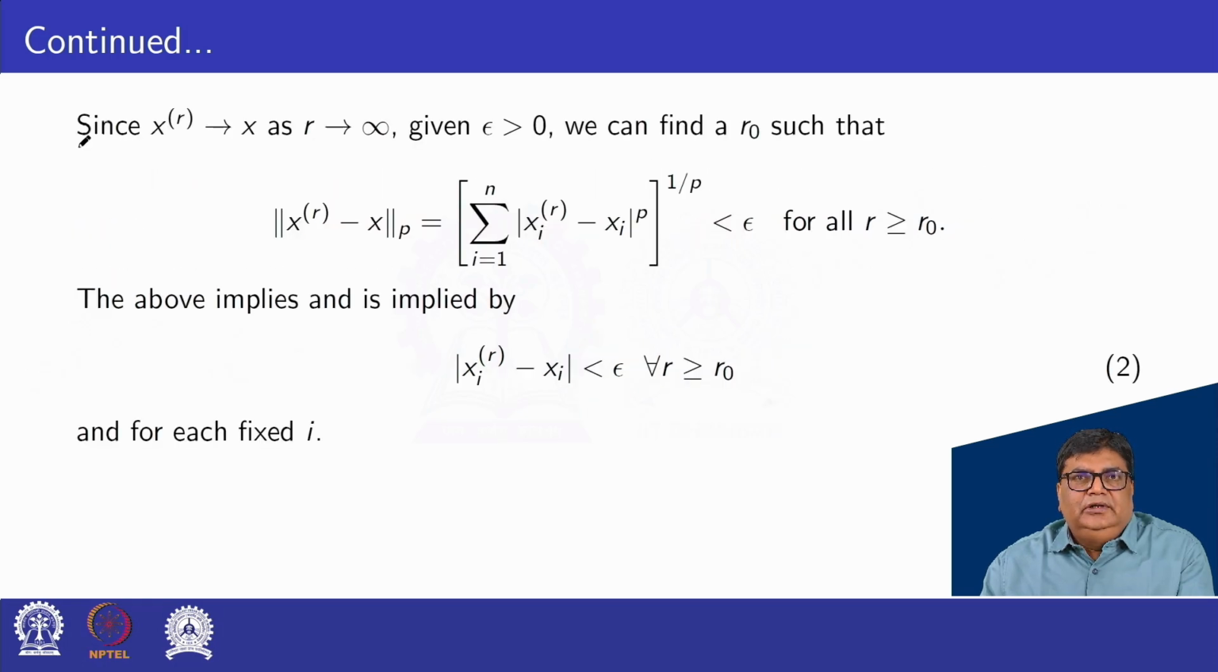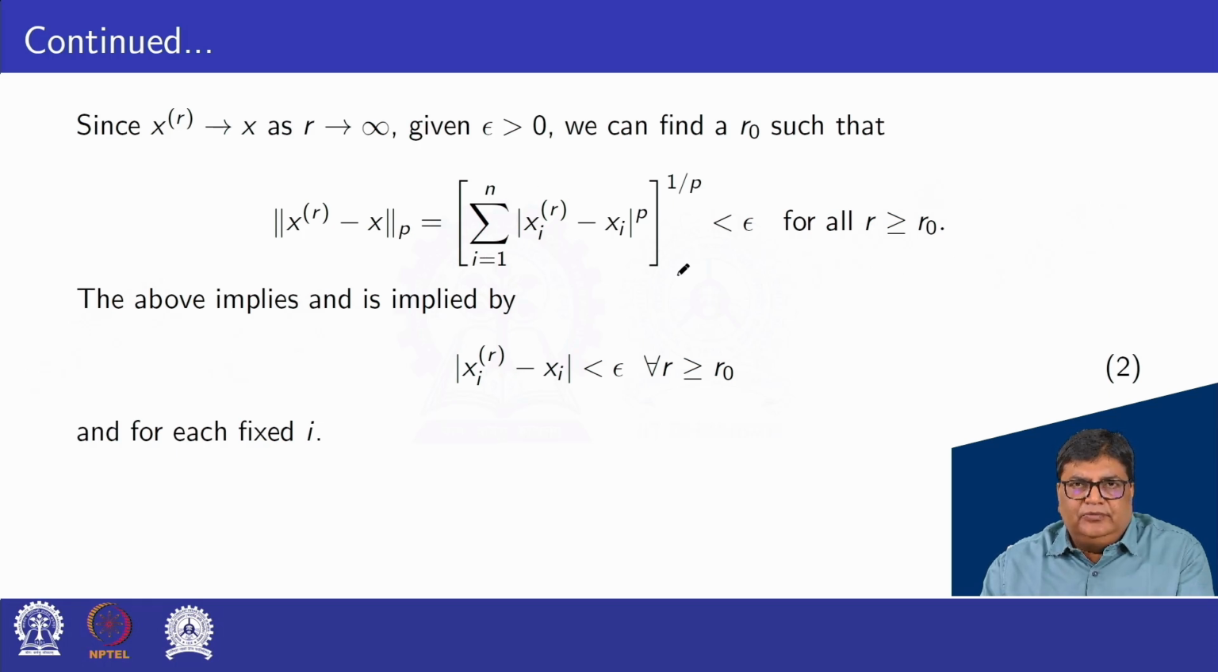We can write, since xr converges to x as r tends to infinity, given epsilon greater than 0 we can find a positive integer r0 such that, as per the definition of convergence, norm xr minus x under the pth norm, defined as summation i equal to 1 to n of mod xri minus xi power p, whole power 1 by p, is less than epsilon for all r greater than or equal to r0.